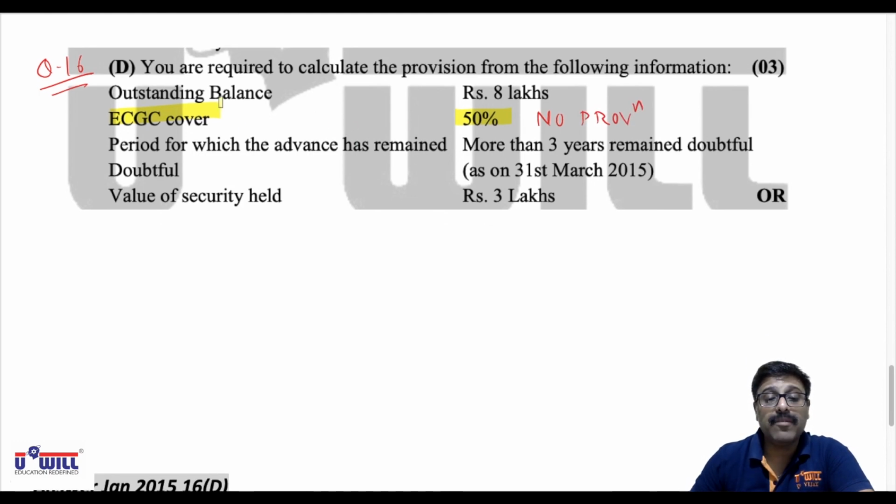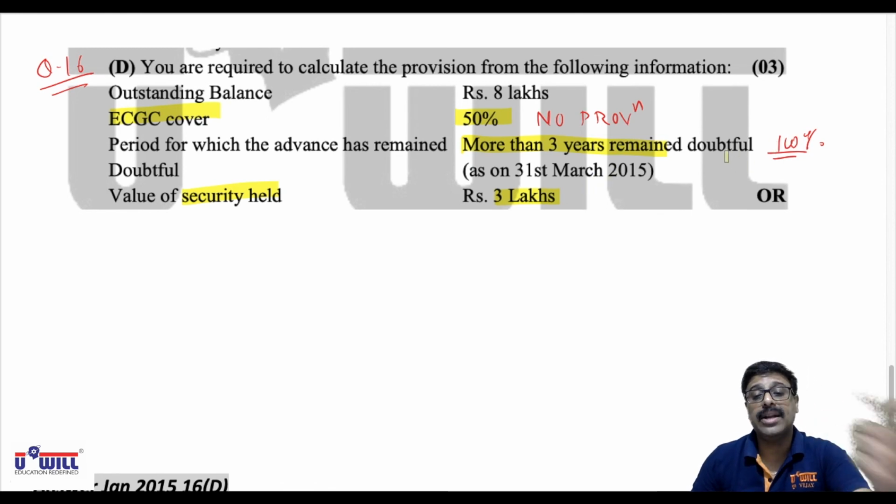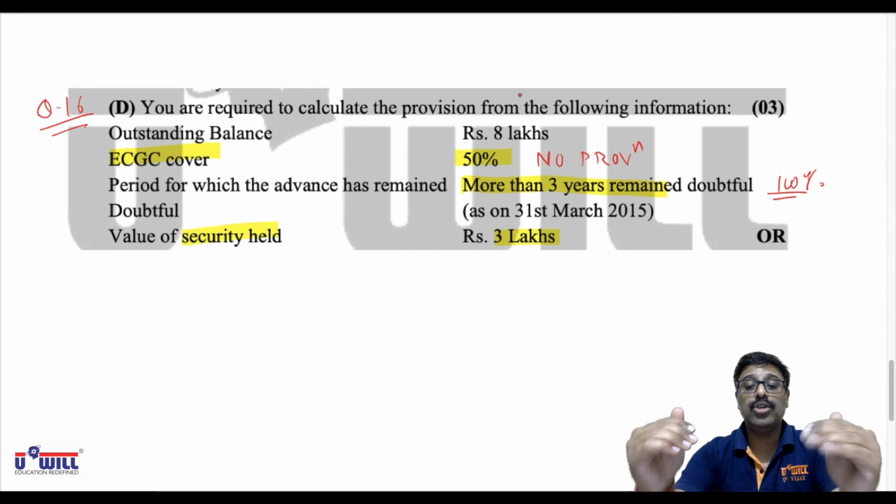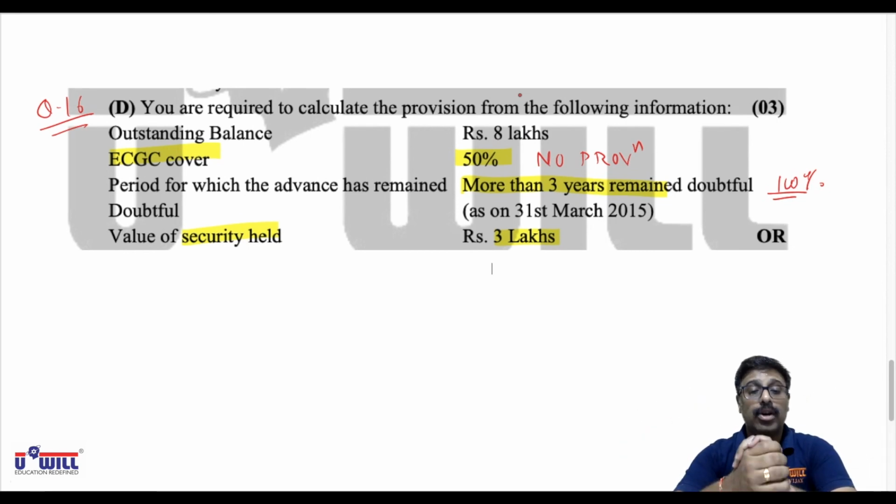Then the period for which the advance has remained doubtful is more than 3 years. So again, more than 3 years means whether secured or unsecured, 100% provision will have to be created. Doubtful as on 31st March 15. Security held is 3 lakhs, which you'll subtract in the beginning, and then on the secured you'll create 100%, and on the unsecured and unguaranteed also you'll create 100%. All of you pause the video and try this question entirely on your own, and then play the video and you'll find the solution in front of you.